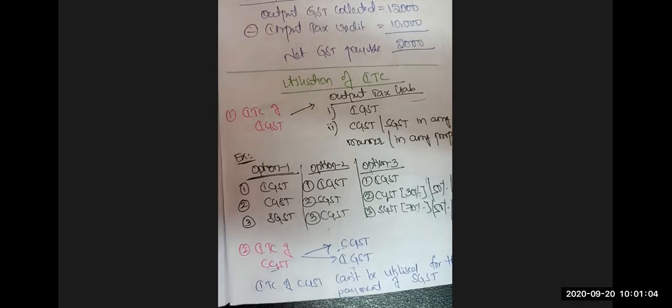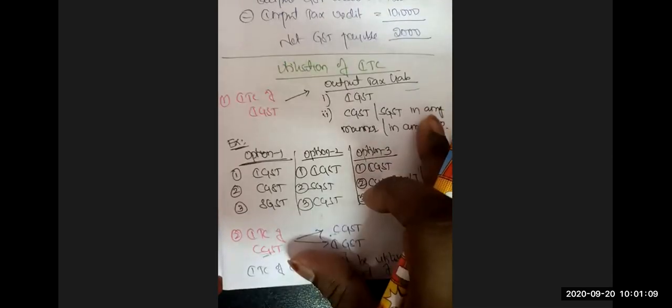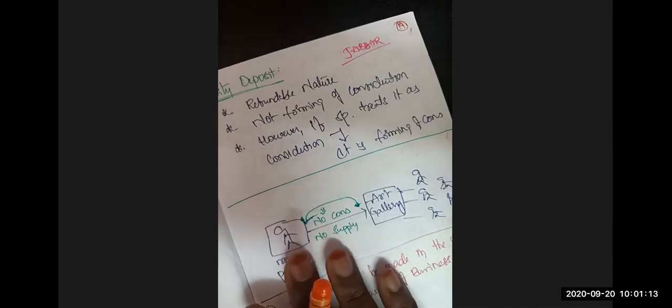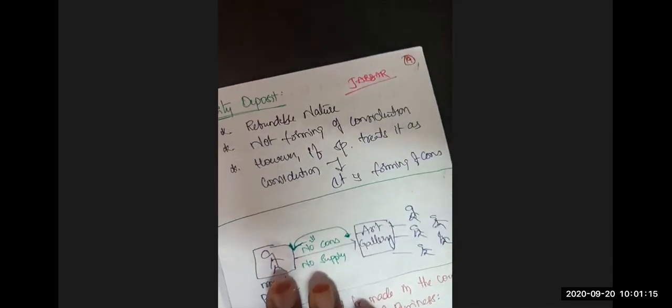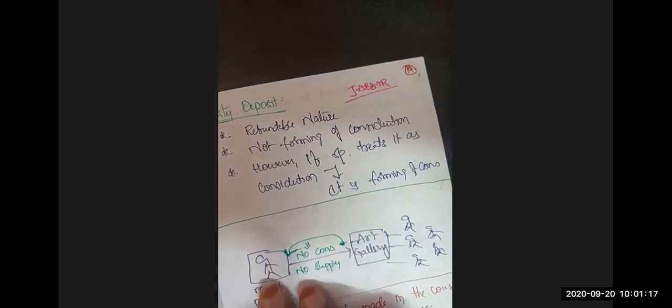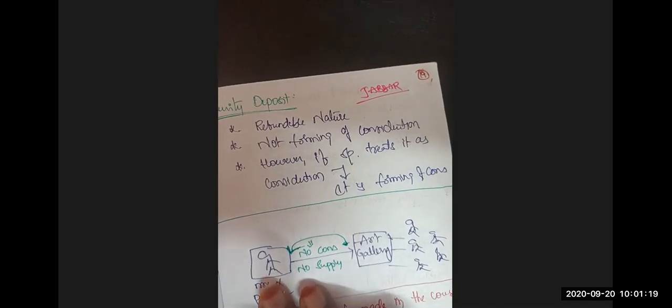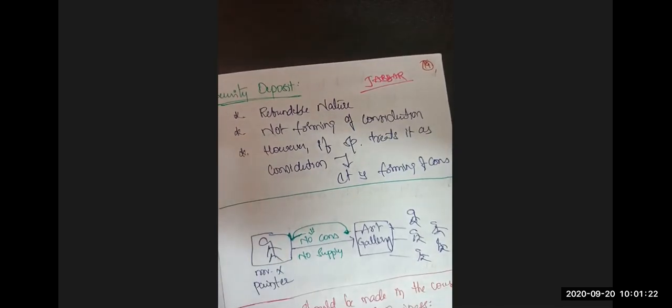Now this utilization of input tax credit, anyhow this topic we will get in the chapter Input Tax Credit, that is chapter number 6. There I'll tell you in detail. So that's the end of the first chapter. Right?